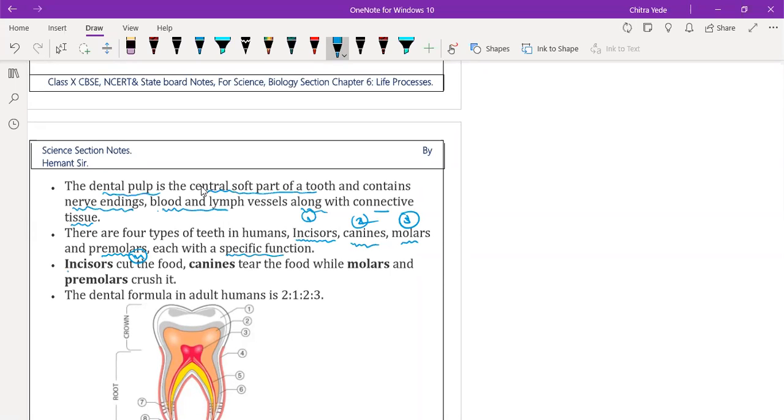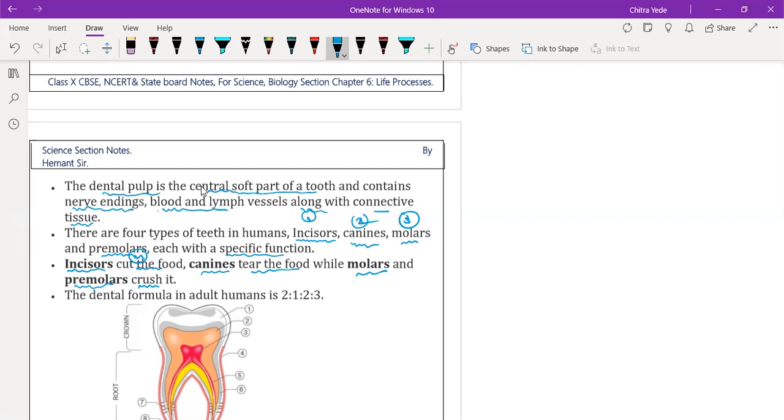Incisors help to cut the food, canines help to tear the food, while molars and premolars help in crushing the food. You have to remember the function of each type of tooth.